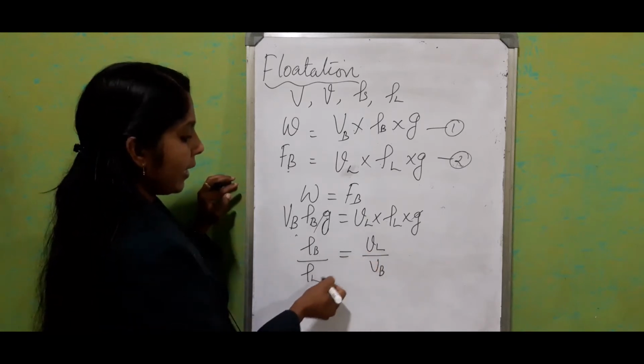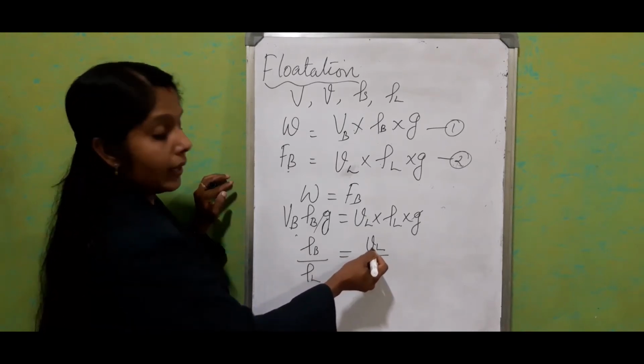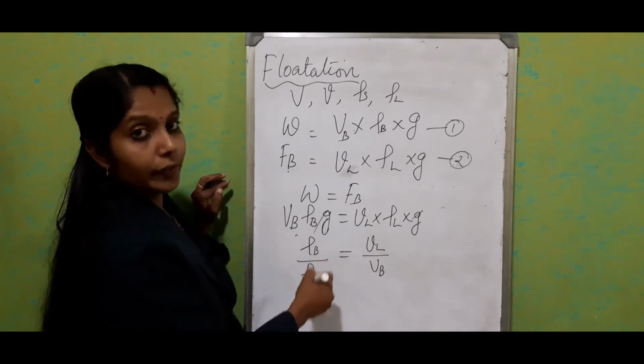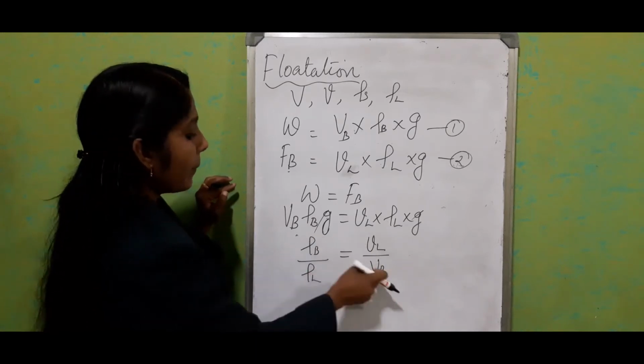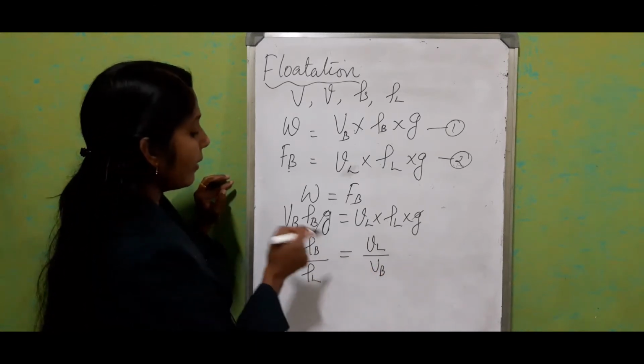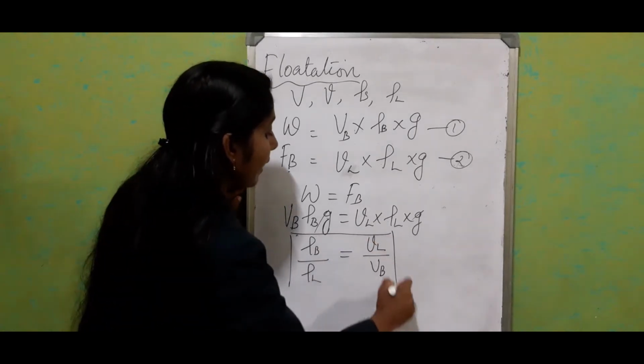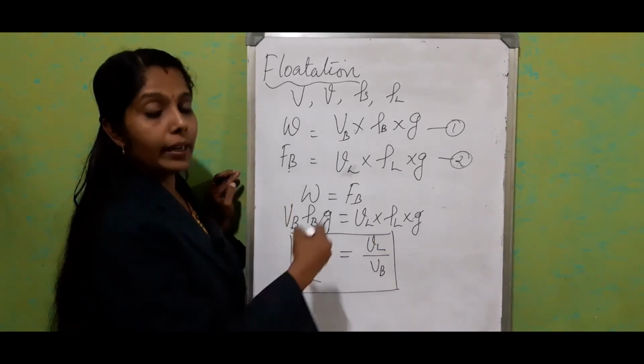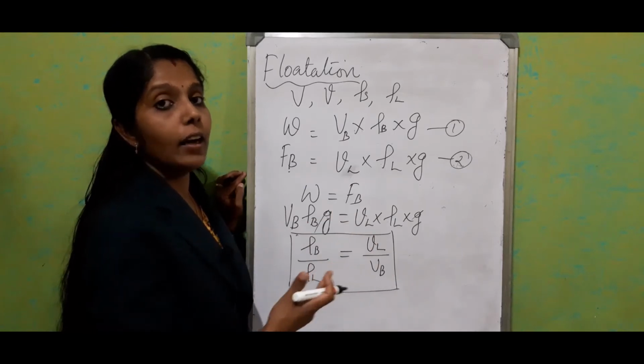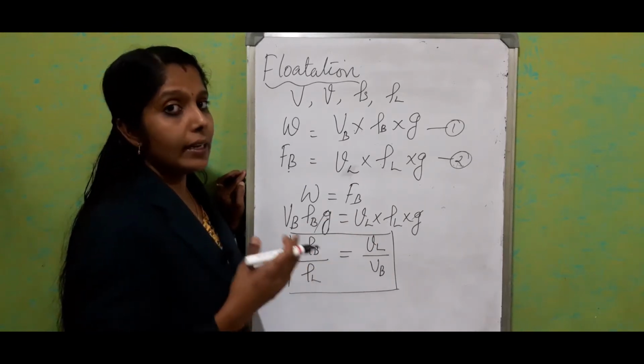Just opposite: volume of the liquid displaced and density of the liquid come opposite ways, and volume of the body and density of the body come opposite. So this is the ratio which relates the density of liquid and body and the volume of the body and the volume of liquid displaced.